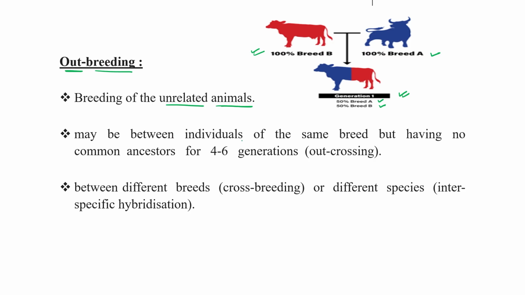It may be between individuals of the same breed, but having no common ancestor for 4 to 6 generations.